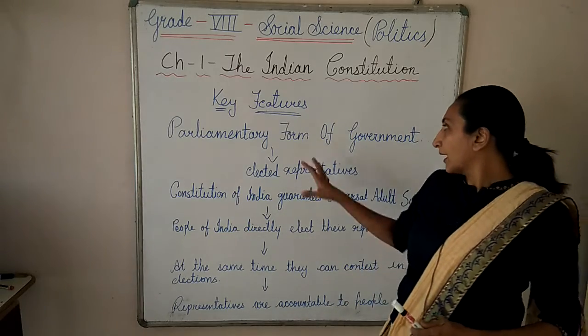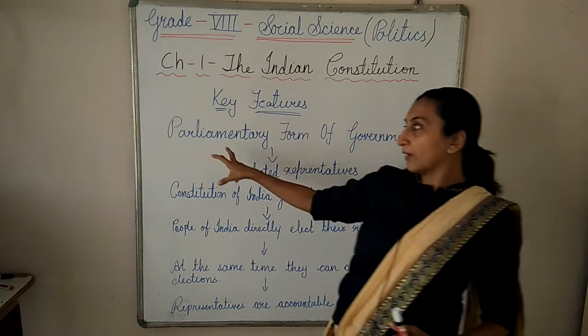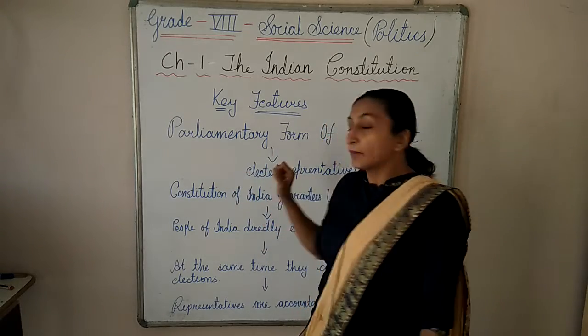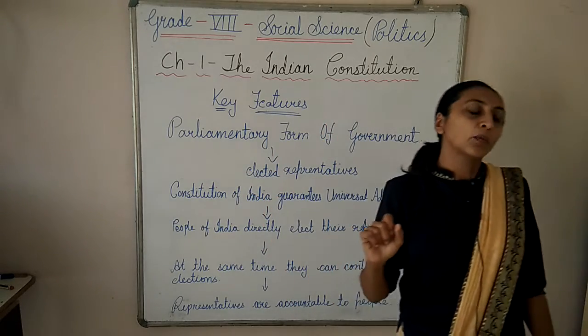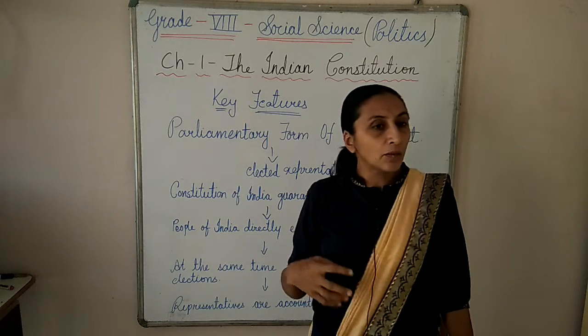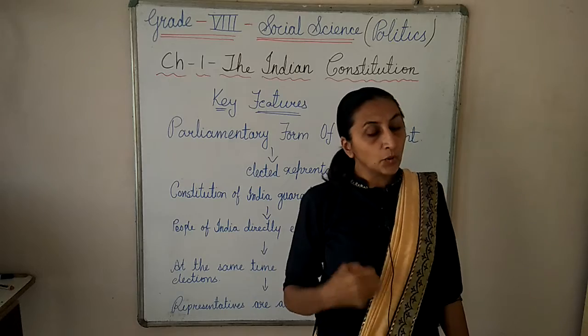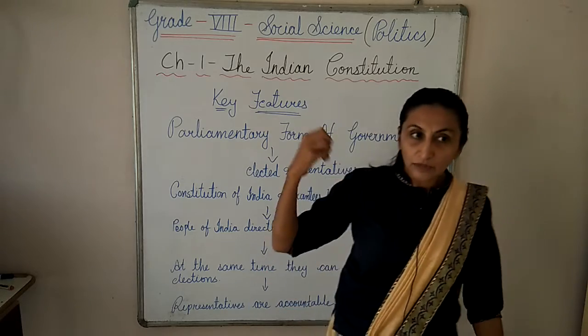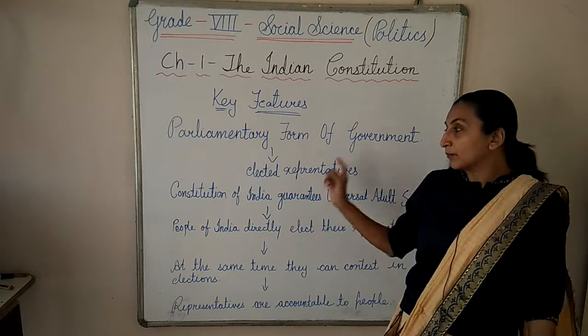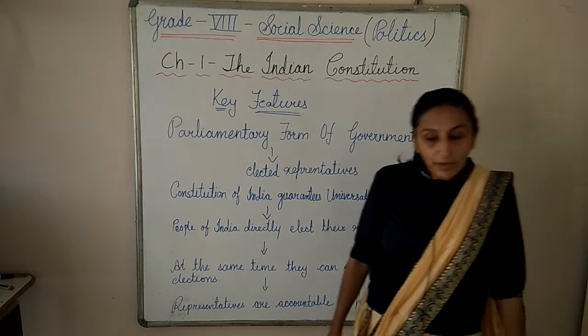In this parliamentary form of government, we can see that elected representatives are there. In our country, we elect our representatives and they go to the parliament.